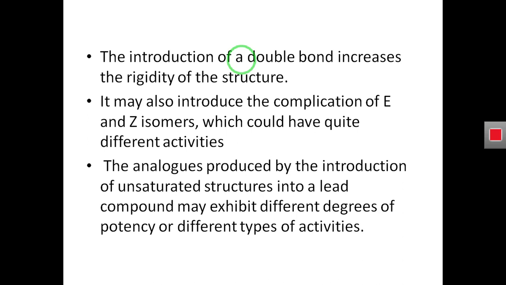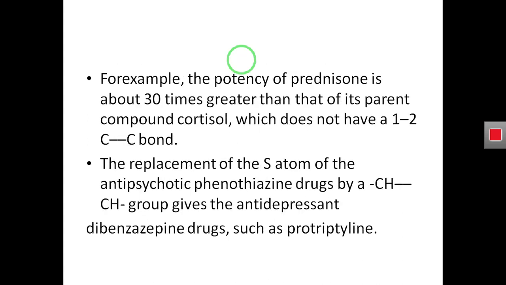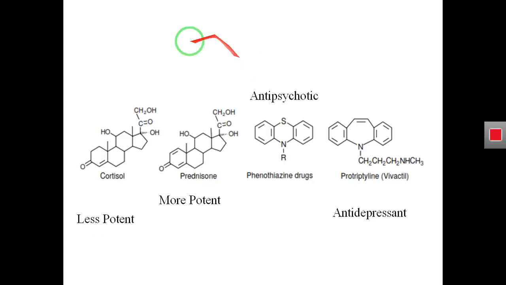Or it may happen that introduction of the double bond may change the stereochemistry of a compound, and it may be possible that introduction of the double bond, meaning an unsaturated structure in the parent compound, changes the potency of the compound. So here we are taking an example. For example, we are having a compound that is cortisol.